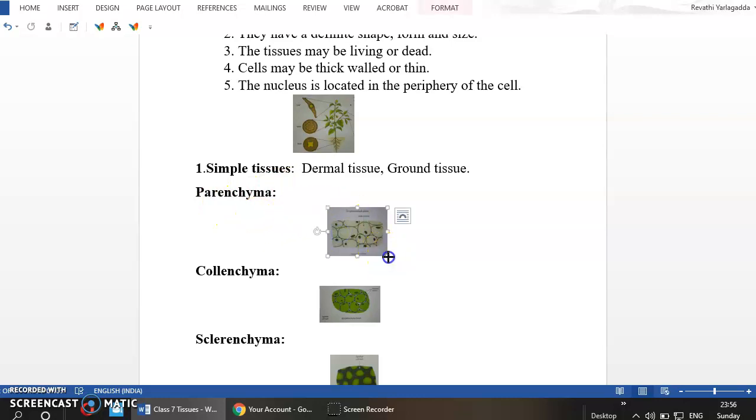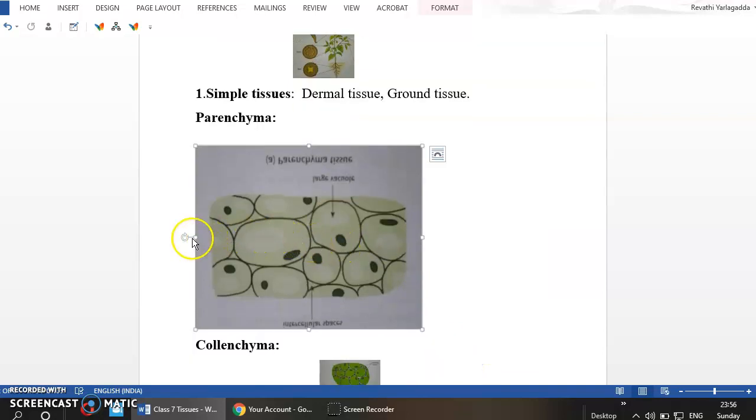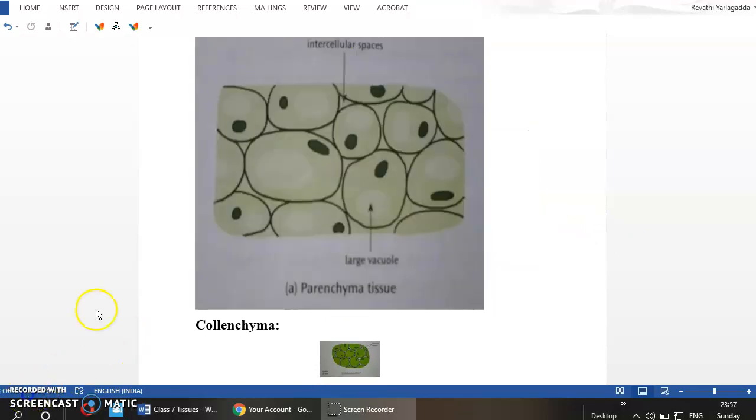What is this parenchyma and what are the characteristics of the cells that are present in the parenchyma? Parenchyma is made up of cells that are very thin walled. Tissue, as we know, is made up of a group of cells, and this is a simple tissue.